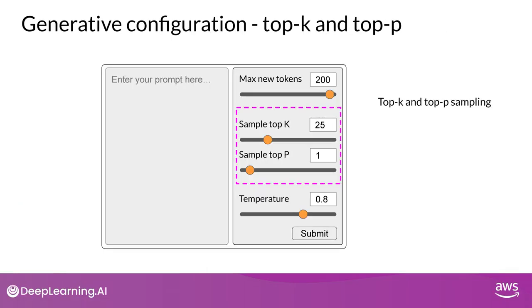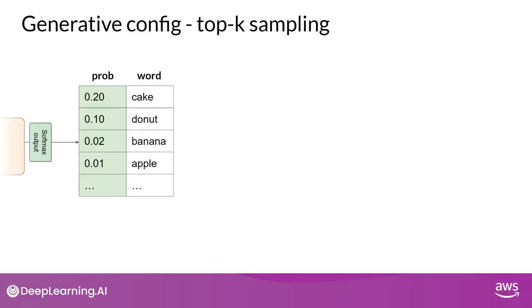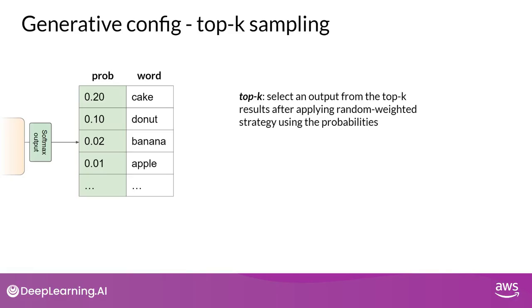Two settings, top P and top K, are sampling techniques that we can use to help limit the random sampling and increase the chance that the output will be sensible. To limit the options while still allowing some variability, you can specify a top K value, which instructs the model to choose from only the K tokens with the highest probability.